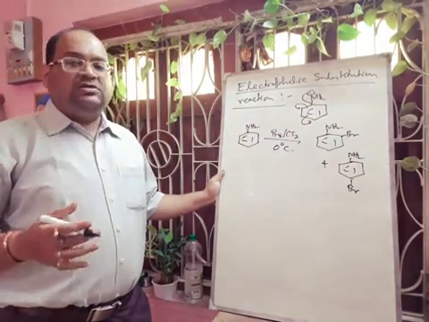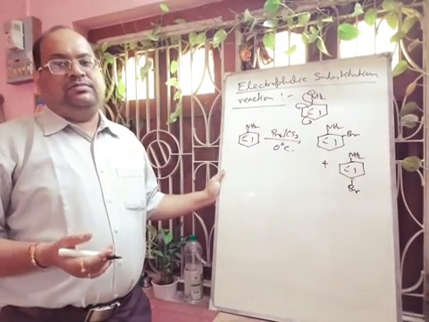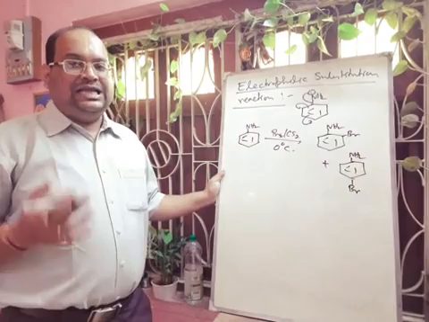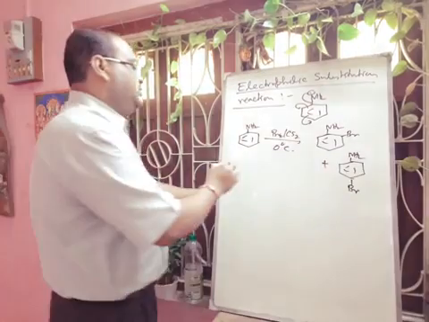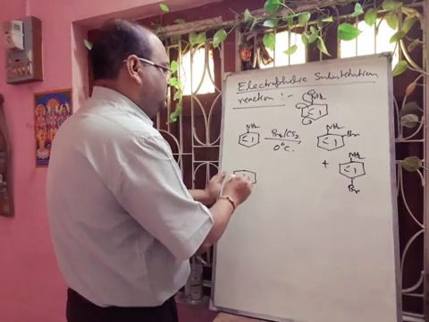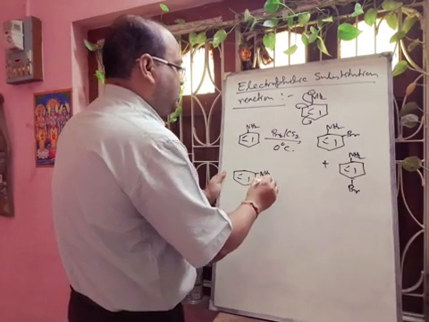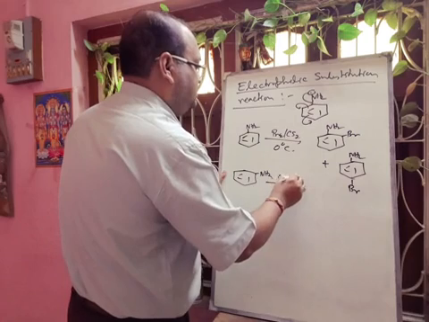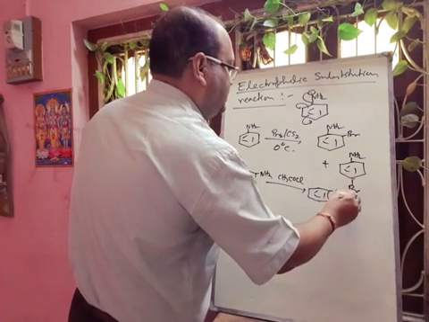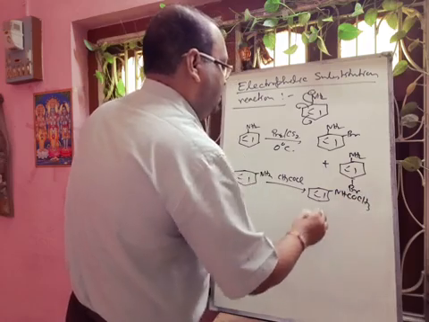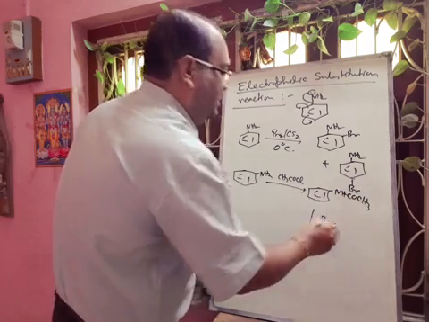Monobromoaniline can also be prepared by acetylating the amine group before the bromination. Okay. So first we have to protect this aniline group by acetyl chloride. We will get acetanilide. Then we have to add bromine.